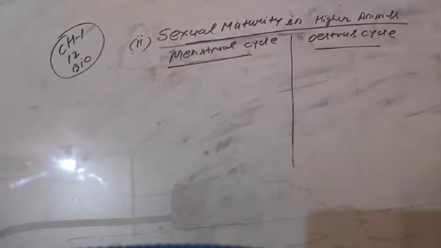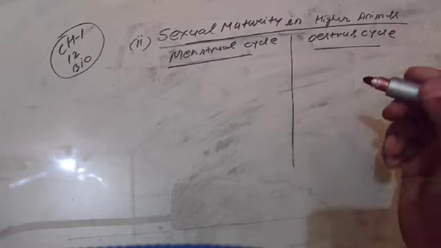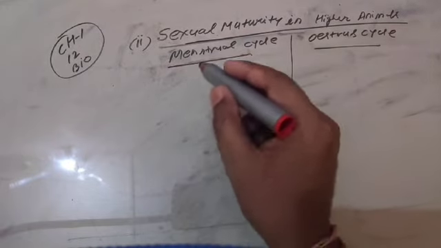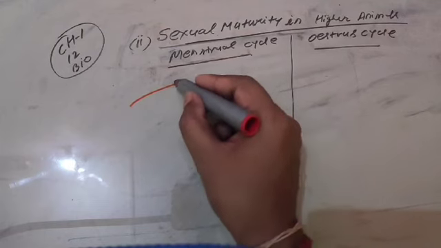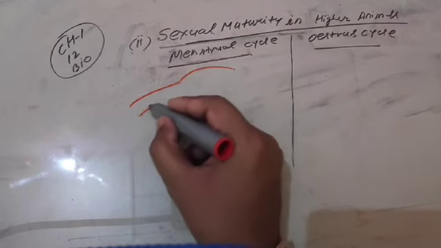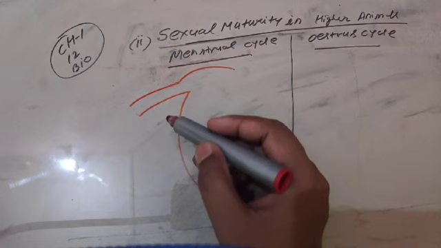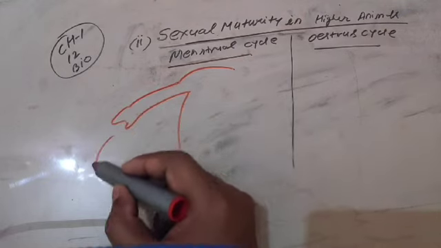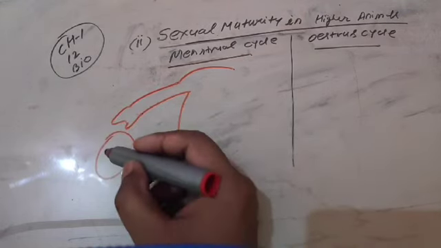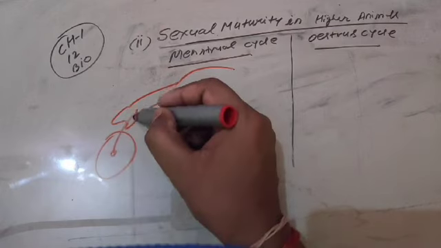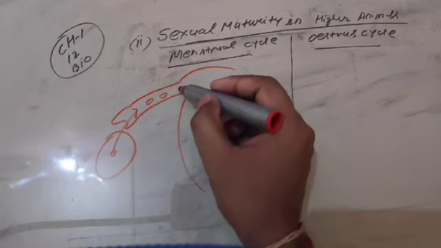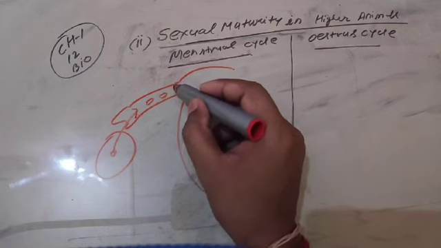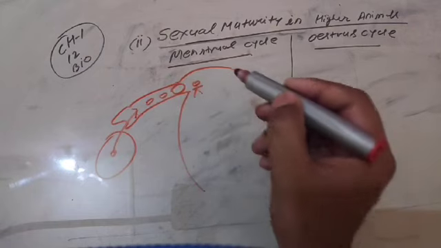In class 10th you have a pre-mindset, you are aware, you have also read about the menstrual cycle, but it is new for you. Actually this is the basic structure of the human female reproductive system, that is the fallopian tube, and that is the ovary. When the ovary releases ova, it reaches the fallopian tube, and over there it is fertilized to form a zygote, and the zygote later converts into the baby.